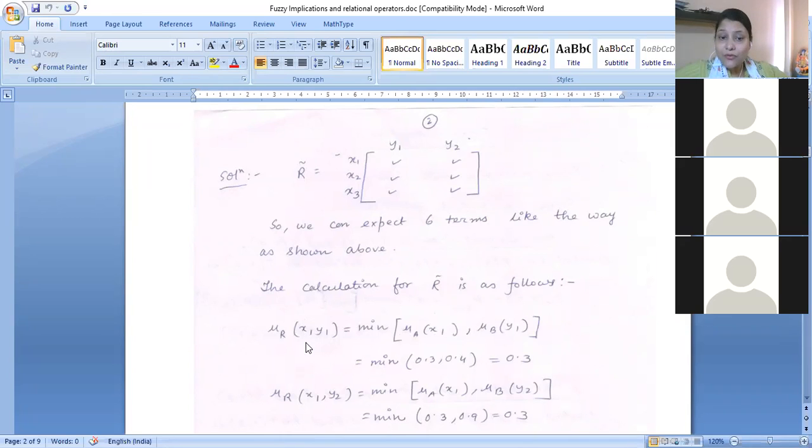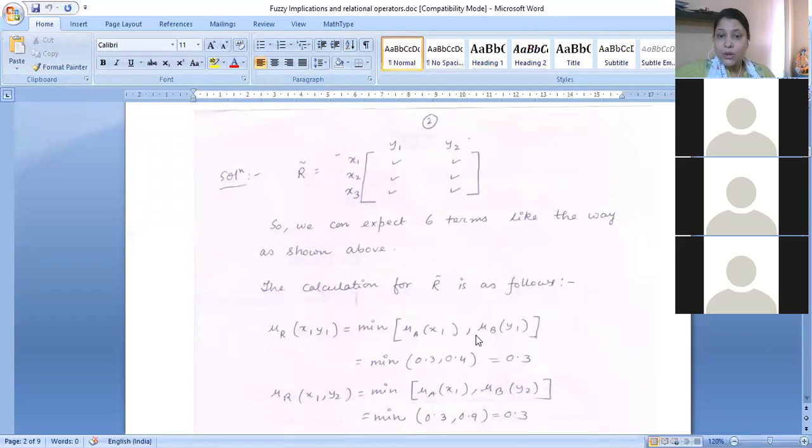That means if you are going to find out the term associated with the x1, y1 position, x1 is coming from the first set, that is fuzzy set A, and y1 is coming from the second fuzzy set, that is fuzzy set B. So you are going to take the degree of membership of x1 from set A and the degree of membership of y1 from set B, and compute the minimum of these two membership values, which will give you the term associated with the x1, y1 position.